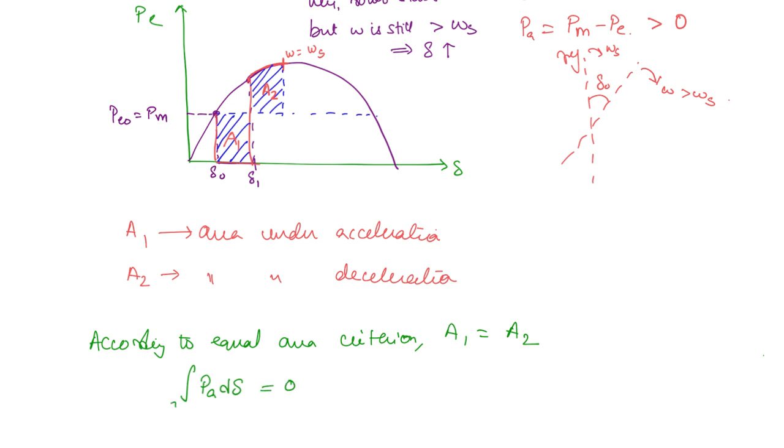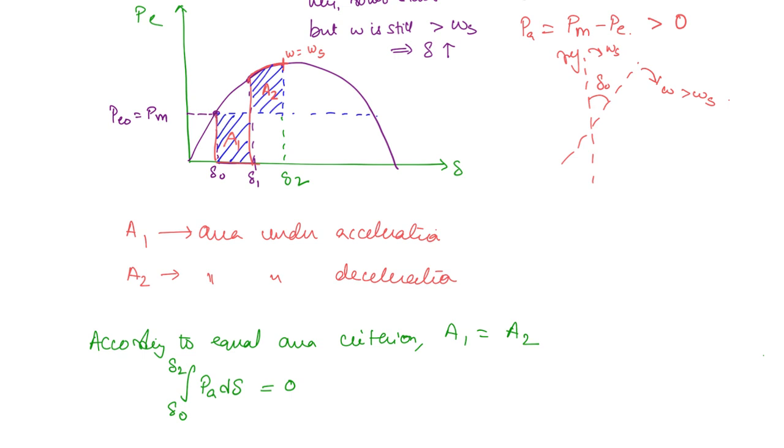What is the limits here? If this angle we are taking as delta 2, then delta naught to delta 2 of PA d delta should be equal to 0. That is the mathematical equation. So if you see in terms of the areas in the graph, then A1 should be equal to A2. Now this is the first swing.